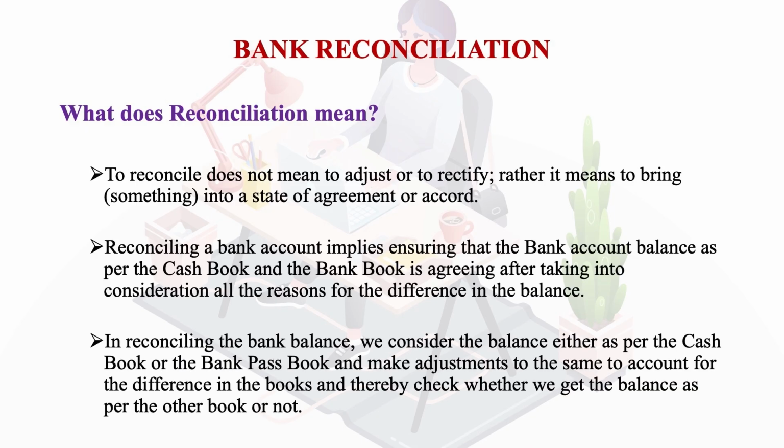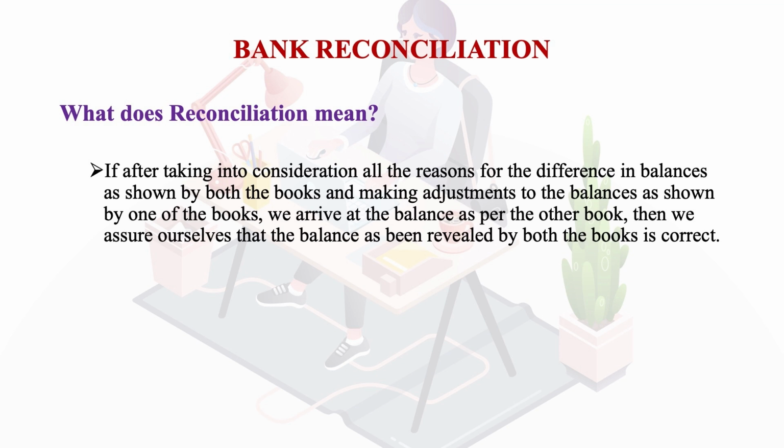Now, in reconciling the bank balance, we consider the balance either as per the cash book or the bank passbook, and we make adjustments to the same to account for the differences in the books and thereby check whether we get the balance as per the other book or not. So after taking into consideration all the reasons for differences in balances as shown by both the books and making the respective adjustments to the balance as shown by one of the books, we arrive at the balance as per the other book. Then we assure ourselves that the balance revealed by both the books is correct.